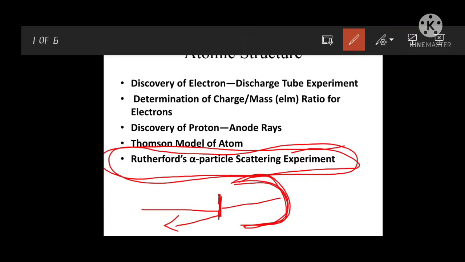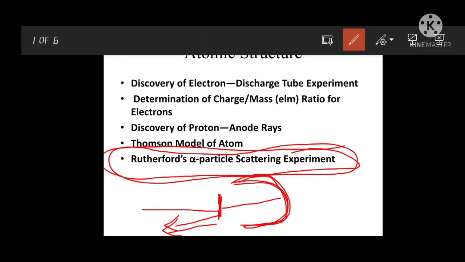Whenever they travel through, there is no presence of any substance in the gold foil. But whenever they bounce back, it means the alpha particles have a positive charge, so that's why they bounce back. Same charges repel, opposite charges attract. So that is the sum of Rutherford's alpha particle scattering experiment.